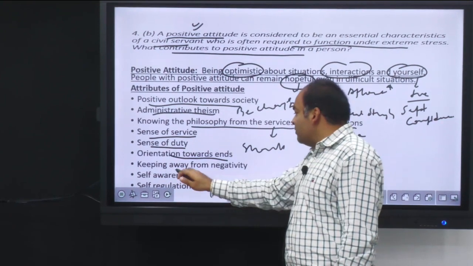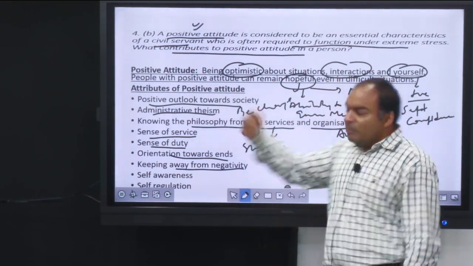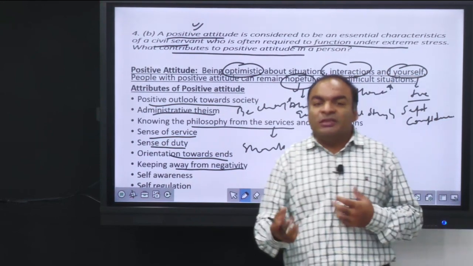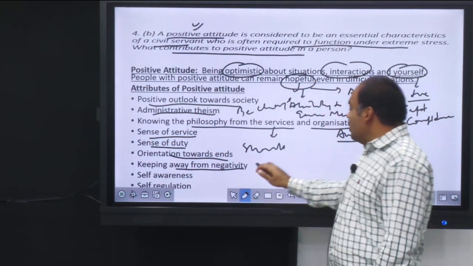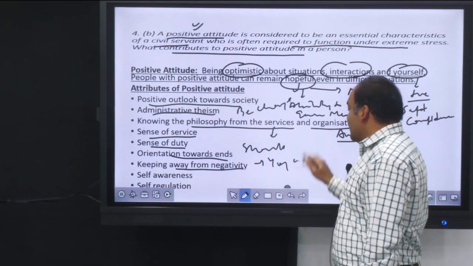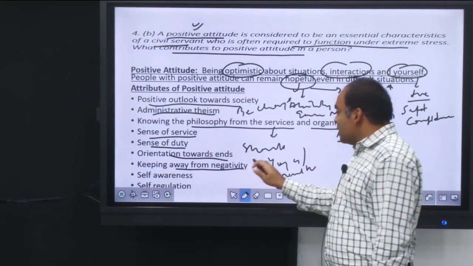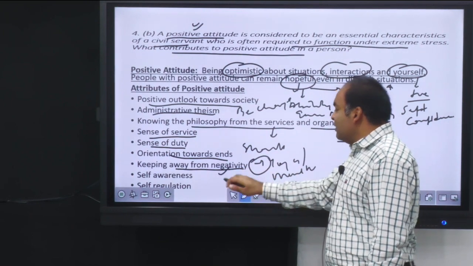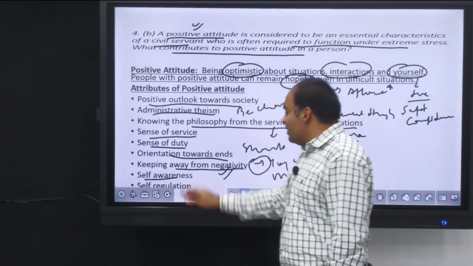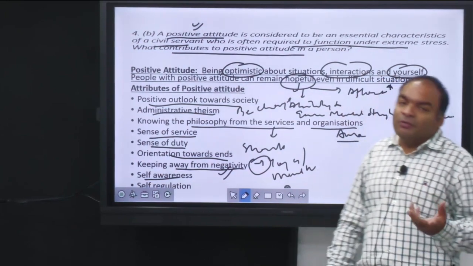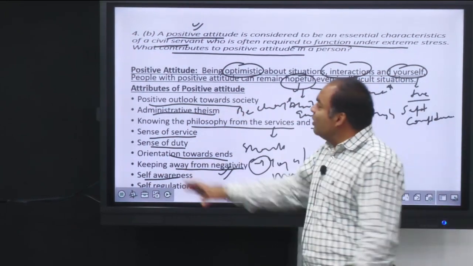Then it also keeps away from negativity. For example, being positive is also about keeping negativity away by bringing positive thoughts. And sometimes in the morning we have yoga sessions and we listen to music. All those things are helping us negate negativity. Then it is also about self-awareness and self-regulation, which guides us away from negative attitudes. So all these are attributes of positive attitude.